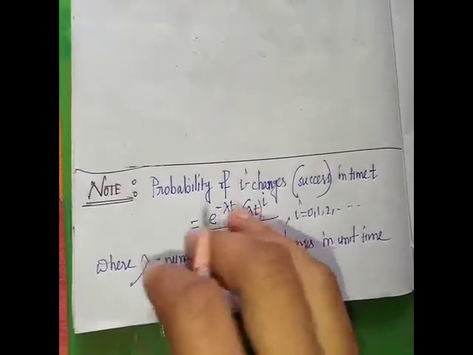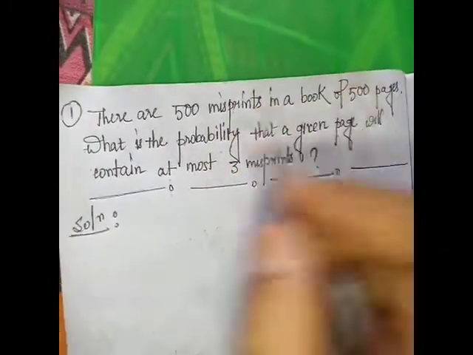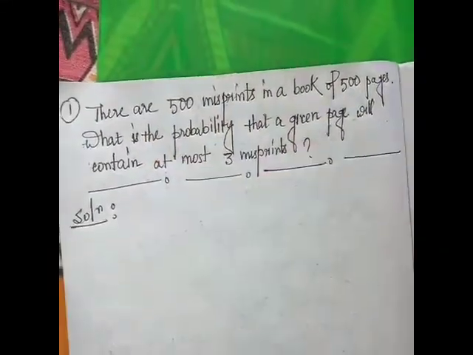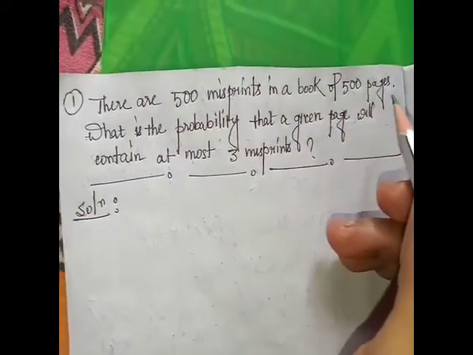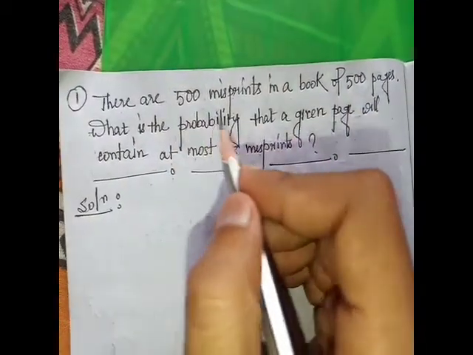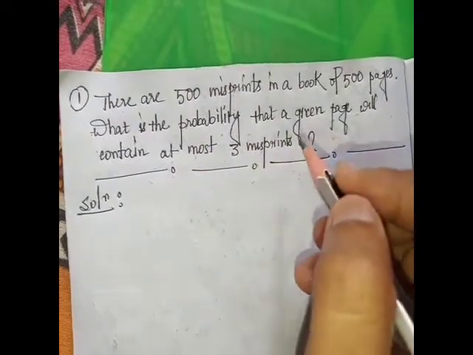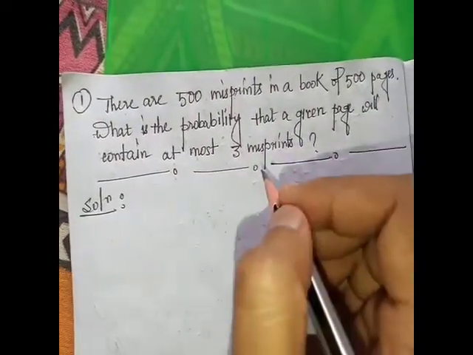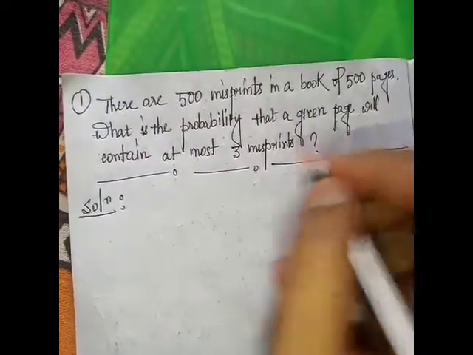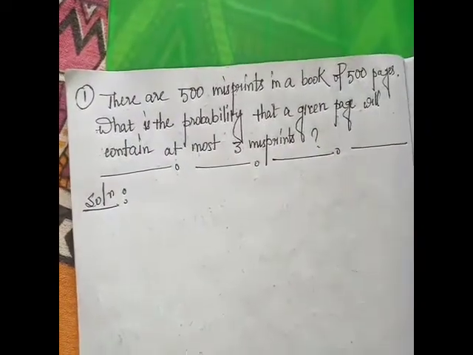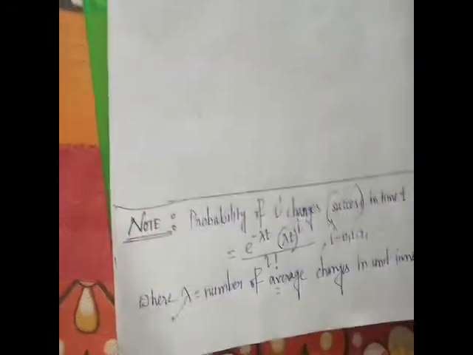Using these notes, now we solve this problem. There are 500 misprints in a book of 500 pages. What is the probability that a given page will contain at most 3 misprints? Okay, this is the problem. We will solve this problem using these notes.